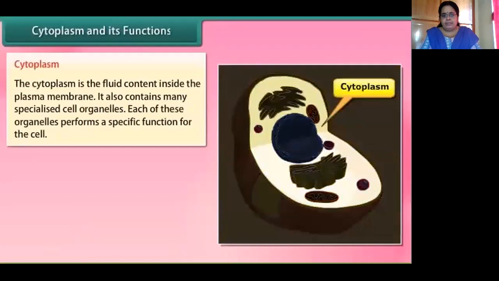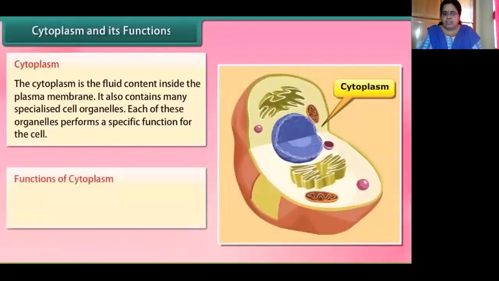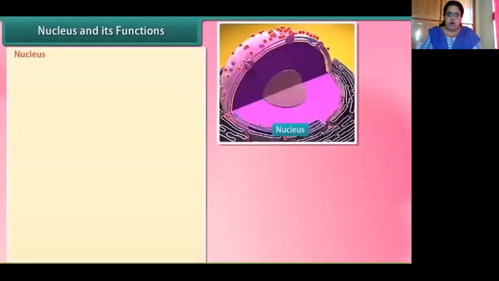Now we go over to the cytoplasm. The cytoplasm is a fluid content inside the plasma membrane. It contains the cell organelles, and each of these organelles, I told you, performs a specific function for the cell. What are the functions of the cytoplasm? In the cytoplasm, all the organelles are embedded. Embedded means firmly situated or present.